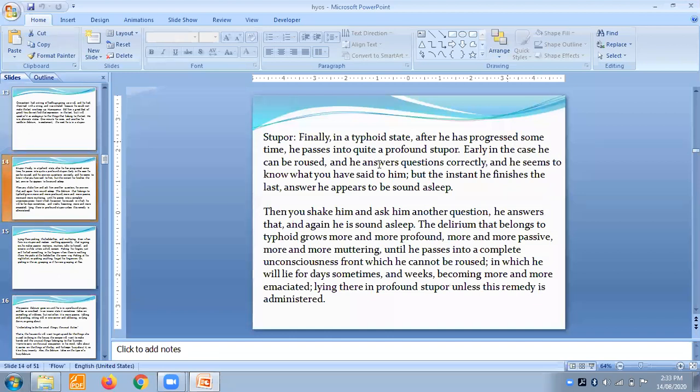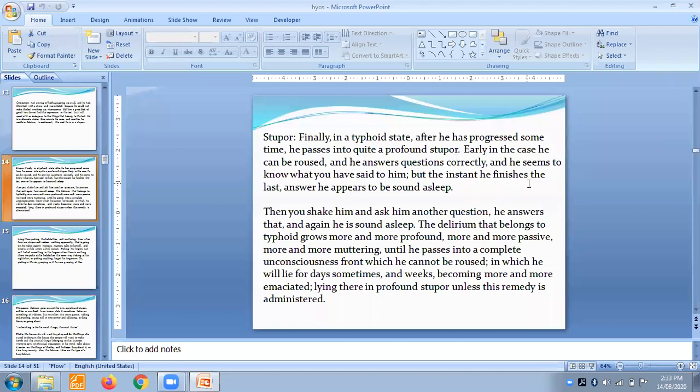After he has progressed some time, he passes into quite profound stupor. Early in the case, he can be roused and he answers questions correctly. He seems to know what you have said to him, but the instant he finishes the last answer, he appears to be in a sound sleep. So how does this stupor phase come up? Basically, you will get it in a typhoid state.